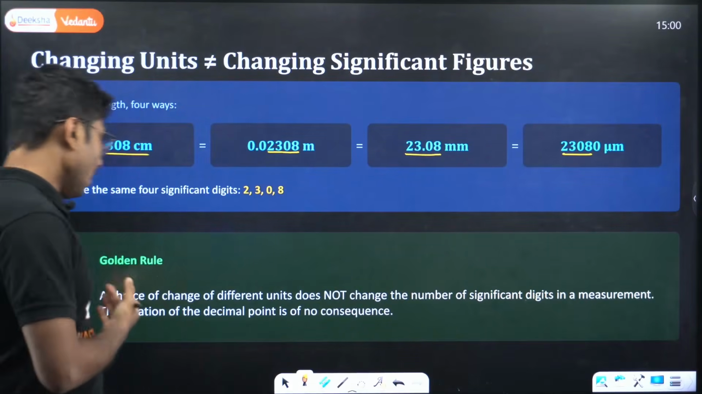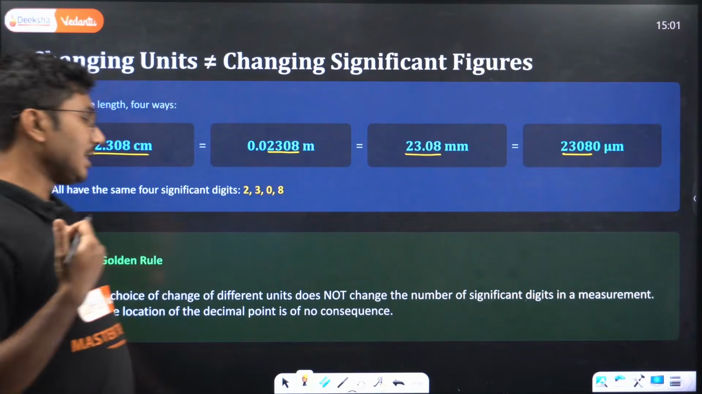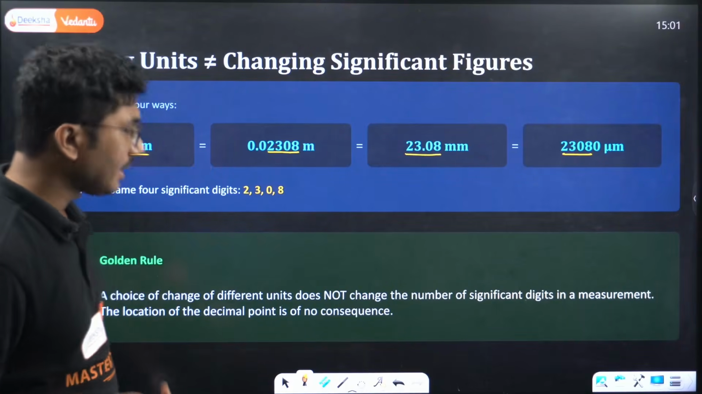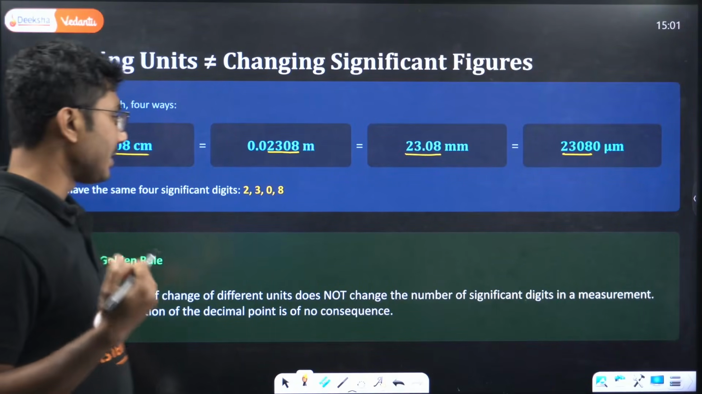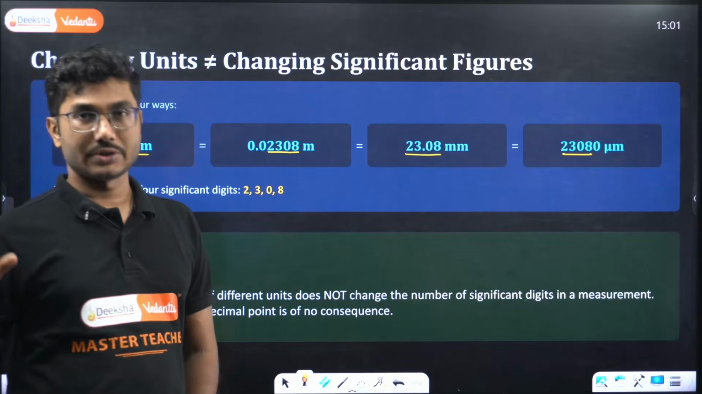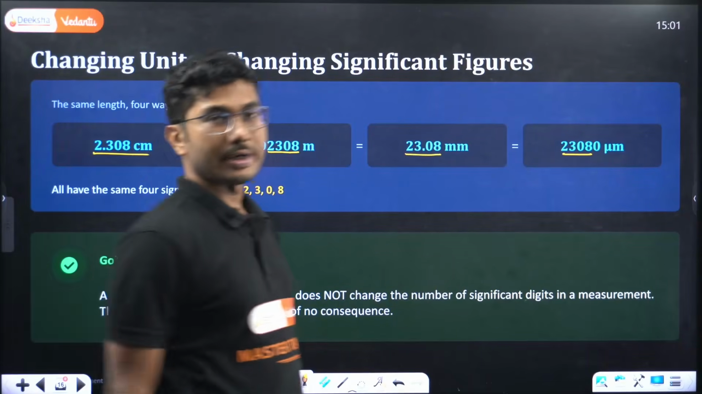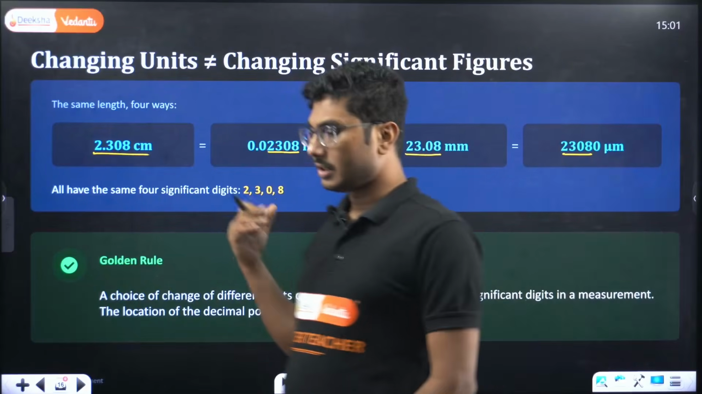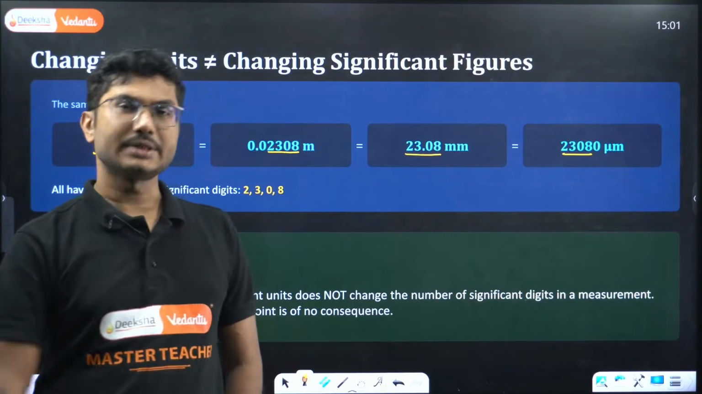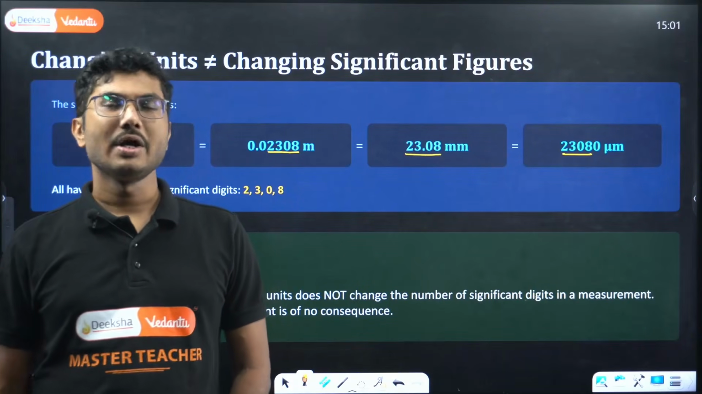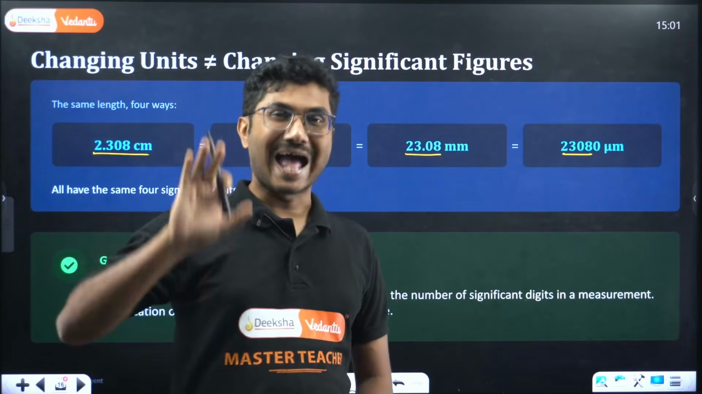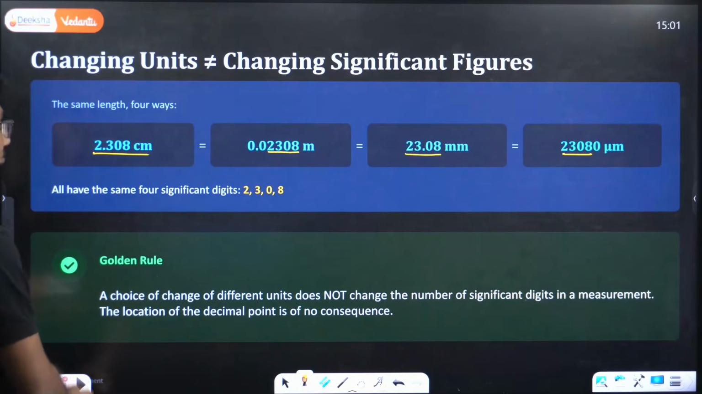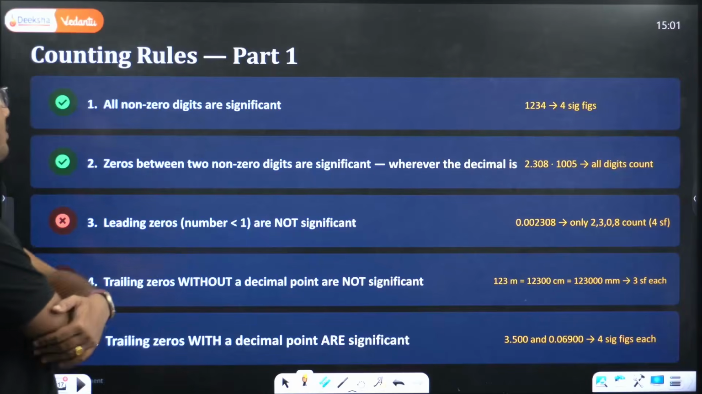Golden rule: a change of different units does not change the number of significant digits in a measurement. The location of the decimal point is of no consequence. So where the decimal point is located does not matter as long as it's a measurement. If you know that the original measurement has 4 significant figures, no matter whatever unit you use, the final result will still have 4 significant figures. Now let's move on with counting rules, part number 1.